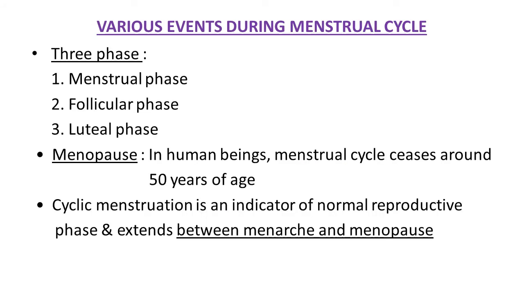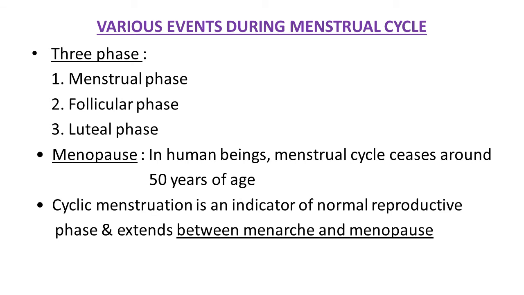Now, various events during the menstrual cycle in detail. Three phases are there. First, menstrual phase. Second, follicular phase, and third, luteal phase. One term is important here, menopause. In human beings, the menstrual cycle ceases around 50 years of age in females. This phase is known as the menopause phase.